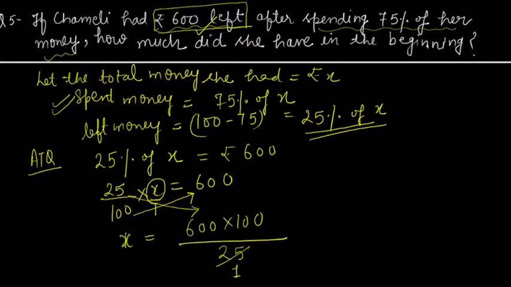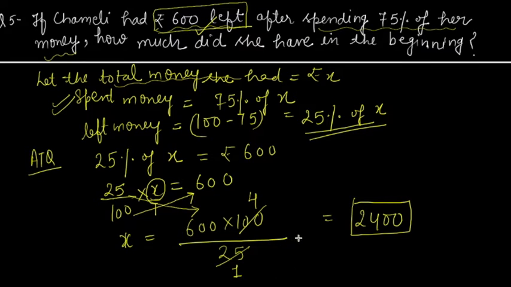Now 25 ones are 25 and 25 fours are 100. And if you multiply it, 4 6 are 2400. So X is coming how much? Rupees 2400. And what have we assumed X to be? We have assumed X as the total money she had in the beginning.